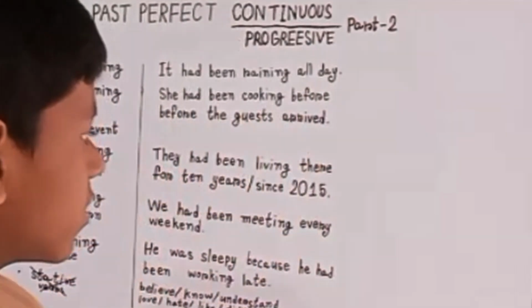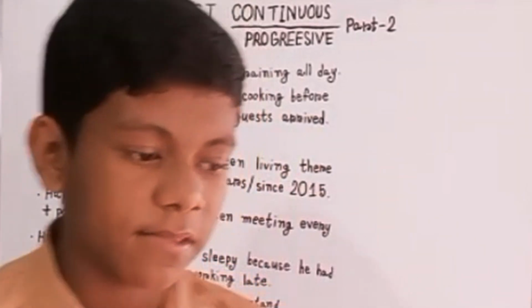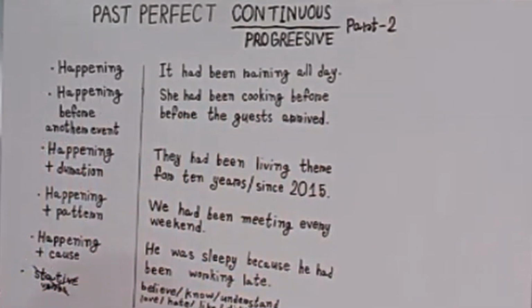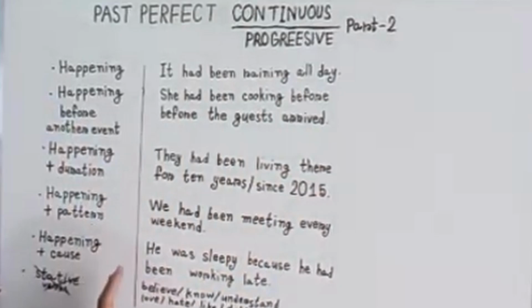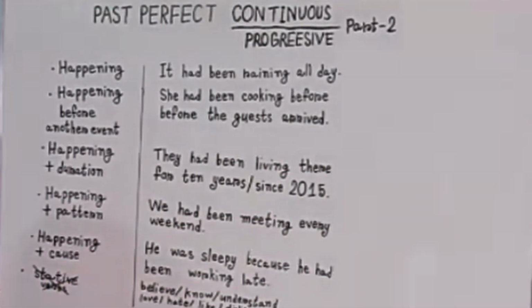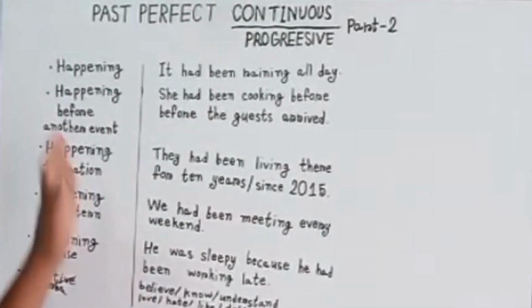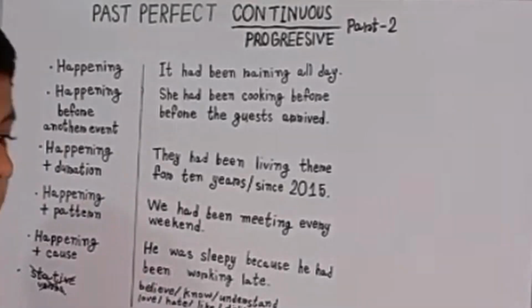Okay, so first of all, we will learn when to use the past perfect continuous tense. Here you can see some key points and a few examples with some kinds of situations. So let's start from here. Happening.